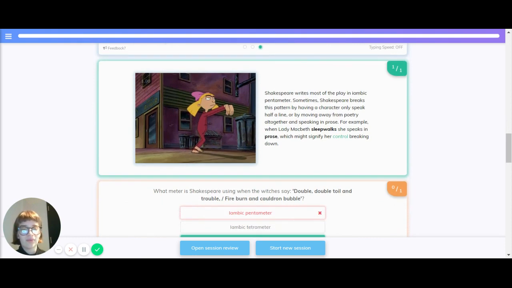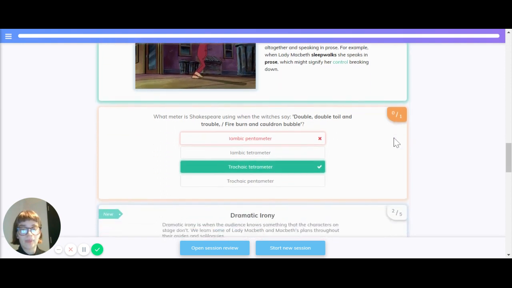Let's quickly recap looking at iambic pentameter. Shakespeare writes most of the play in iambic pentameter, and sometimes breaks this pattern by having a character only speak half a line, or by moving away from poetry altogether and speaking in prose. For example, when Lady Macbeth sleepwalks, she speaks in prose, which might signify her control breaking down.